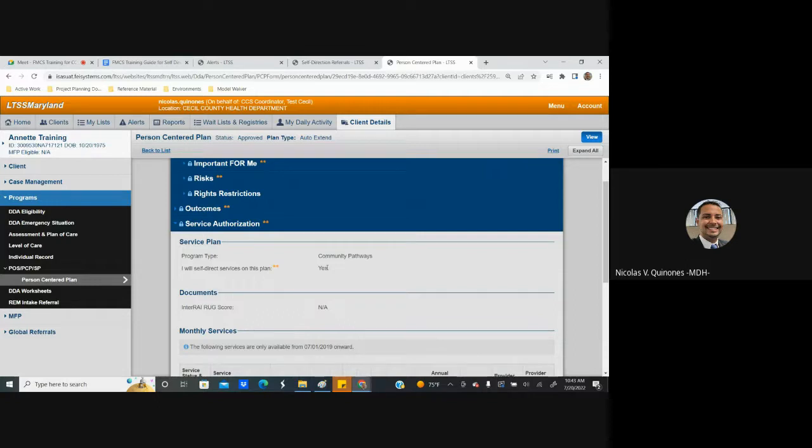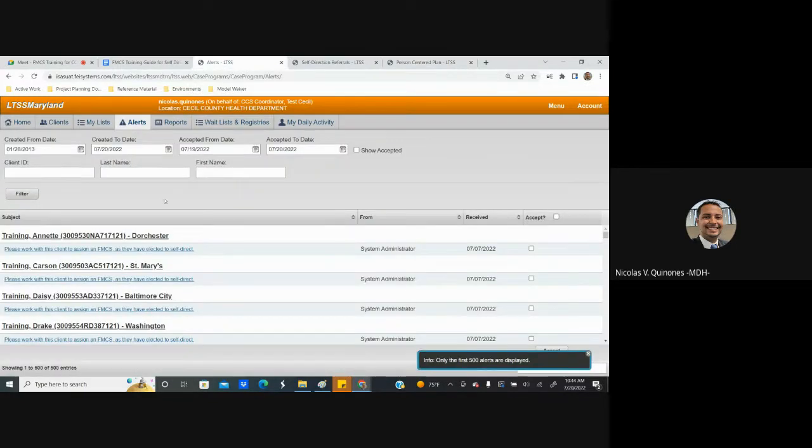If and when this PCP ultimately gets reviewed and approved, an alert will be sent to the CCS notifying them that the person's plan has been approved, and if that is a self-directed participant that has not yet chosen an FMCS provider, the alert will indicate the CCS can now start working with that participant to select an FMCS provider. An example of that alert can be seen on the screen now, where you can see that this person's person-centered plan was approved, and the alert message says,